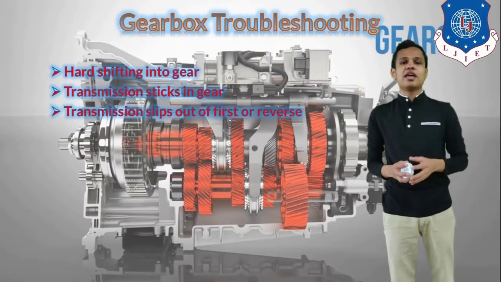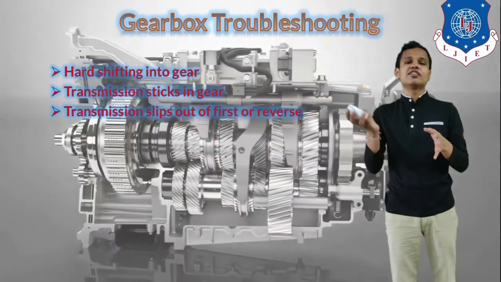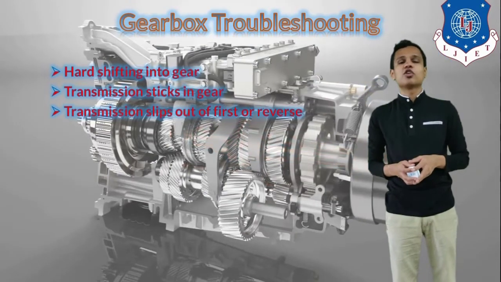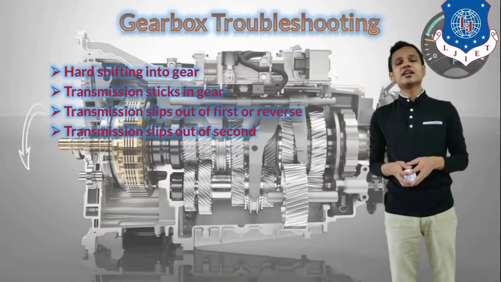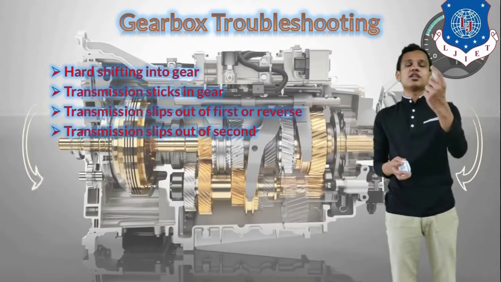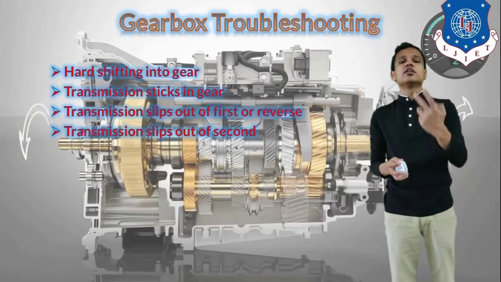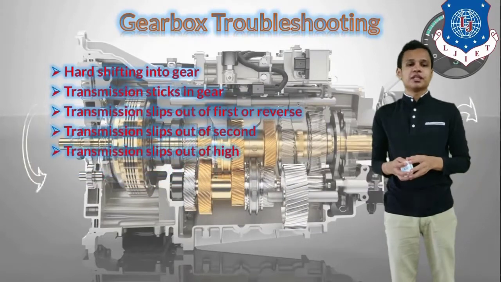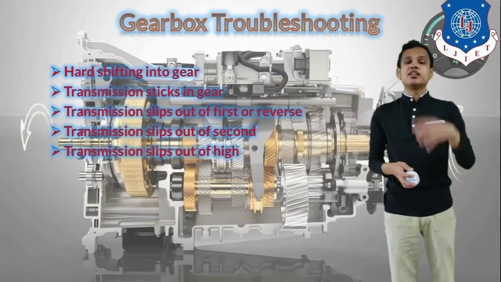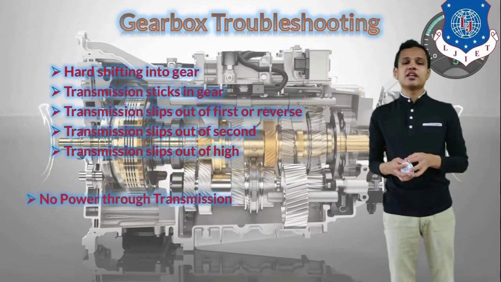That can also happen because of shaft issues; the arrangement and alignment of the main shaft and the counter shaft can create this type of problem. Next, the transmission slips out during the second gear. That can happen because the gear ratio is not proper, or the contact between the two gears of the second gear is not proper. The transmission can also slip out at the high gear, which means the top gear of the vehicle, for the same reason.